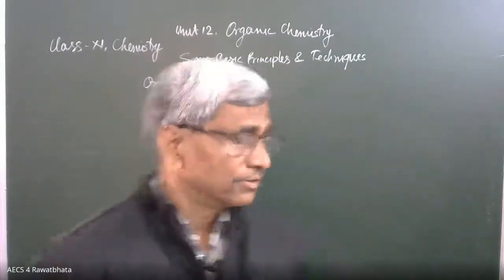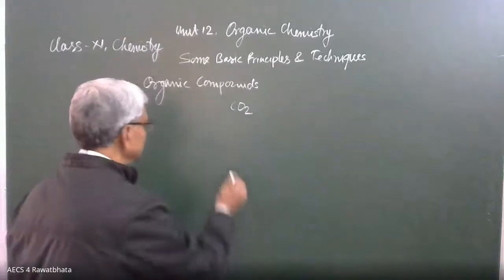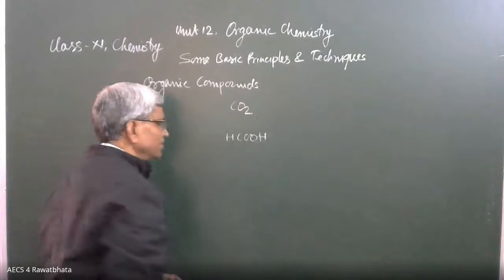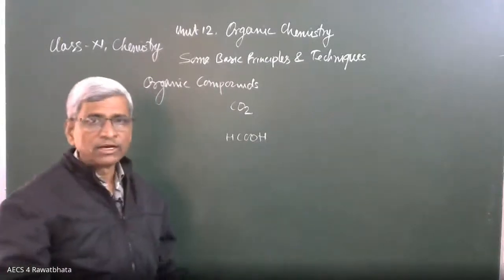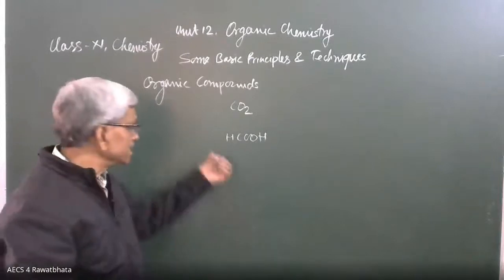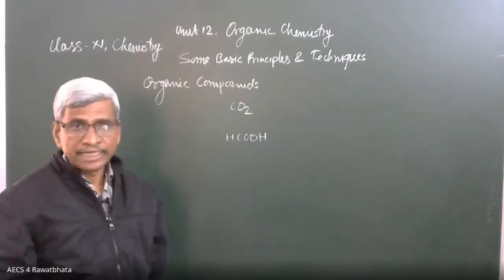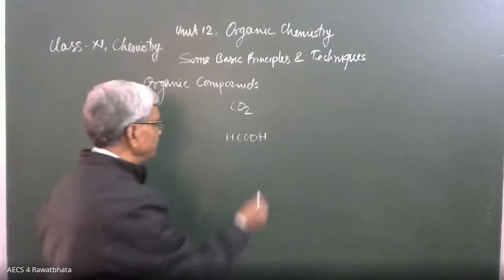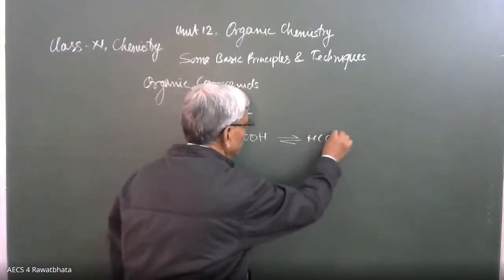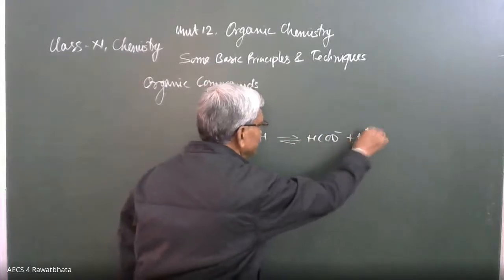Like, when I say this compound HCOOH, many of you know, it is a carboxylic acid known as formic acid. It is acidic in nature. It provides H positive after ionization. When it is ionizing, it forms HCOO minus plus H positive.